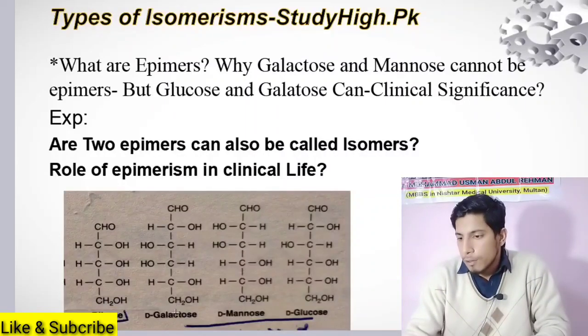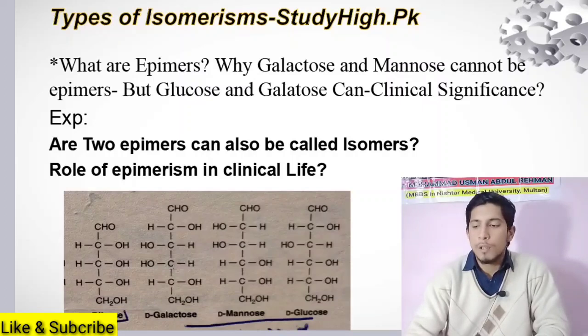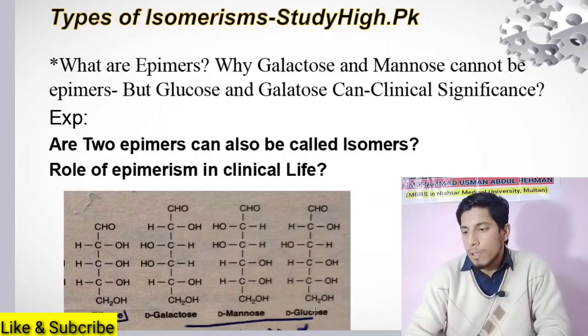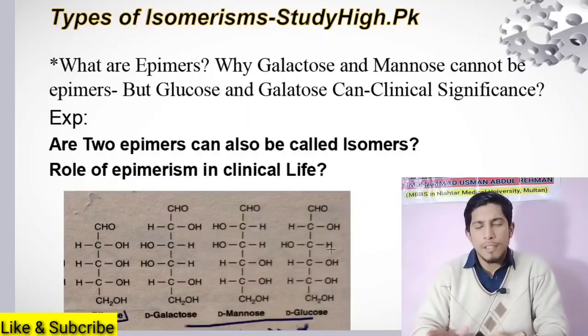In galactose, at carbon number 4, the OH group is on the left side, whereas in glucose it is on the right side, and all other orientations are the same.